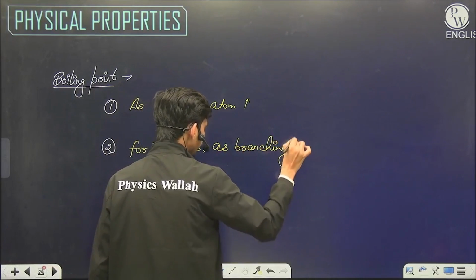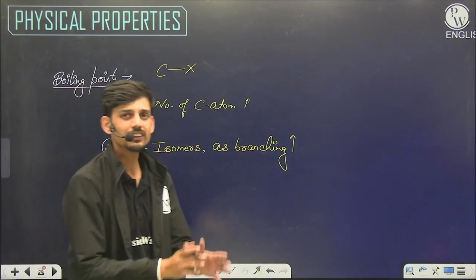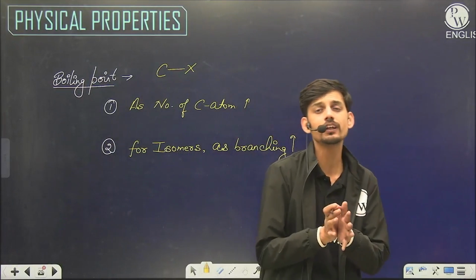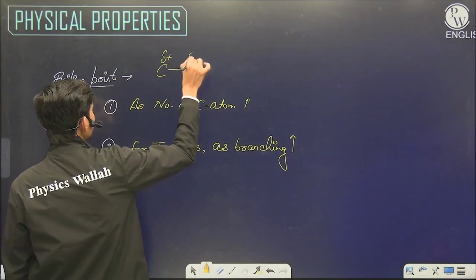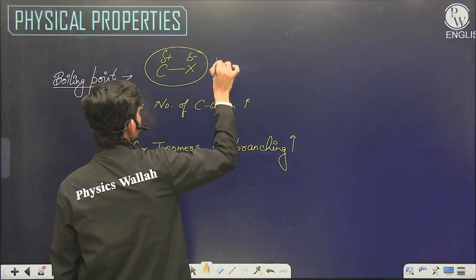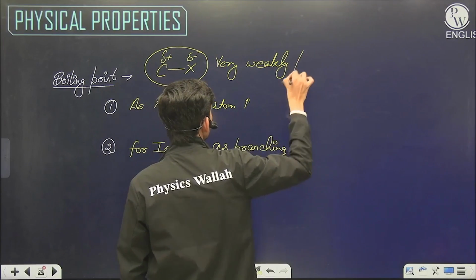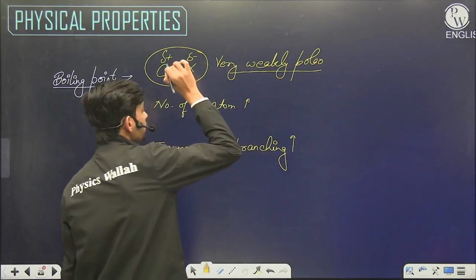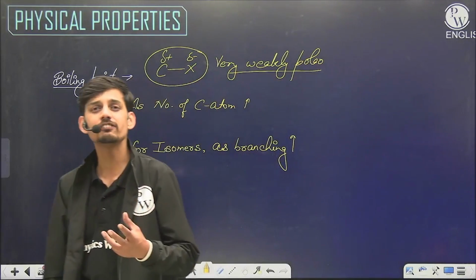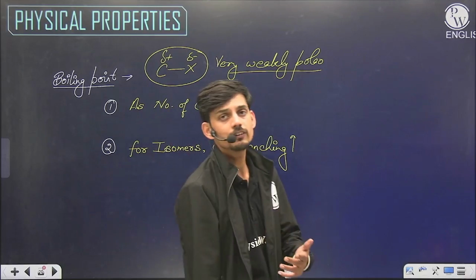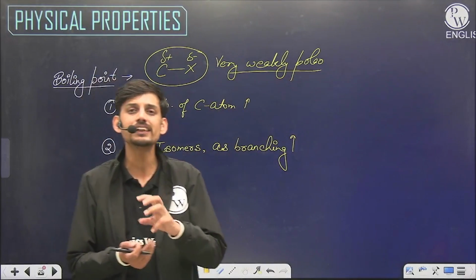If we see the carbon halogen bond, it does not have a very large electronegativity difference. So the carbon halogen bond has a very little polar nature. So the main interaction here will be van der Waals interaction, because the polar nature is weak, the dipole is very weak, so dipole interaction would also be weaker. So mainly the carbon halogen compounds show van der Waals interaction, and the properties are decided on the basis of that interaction.